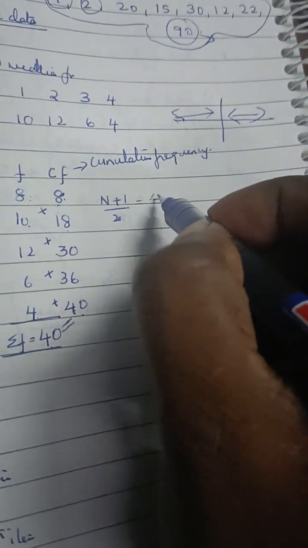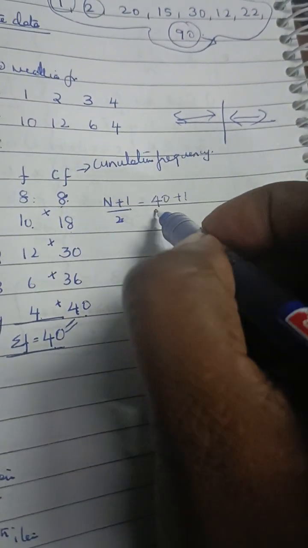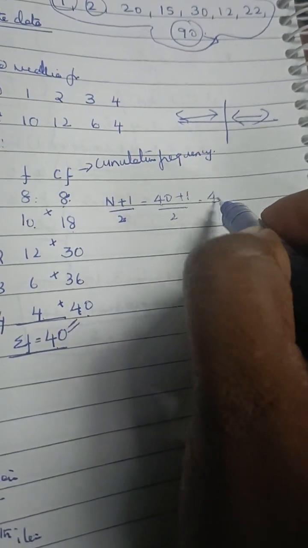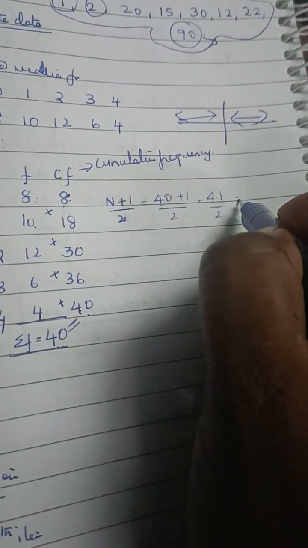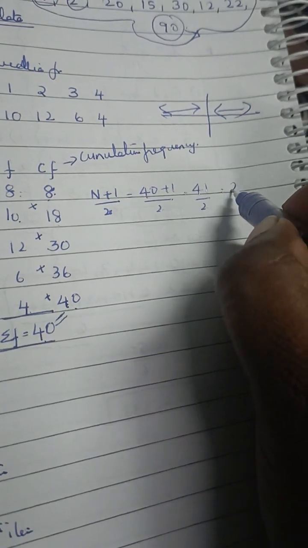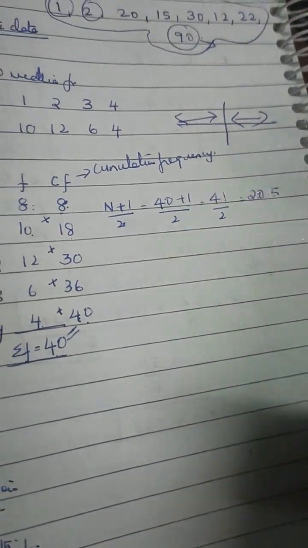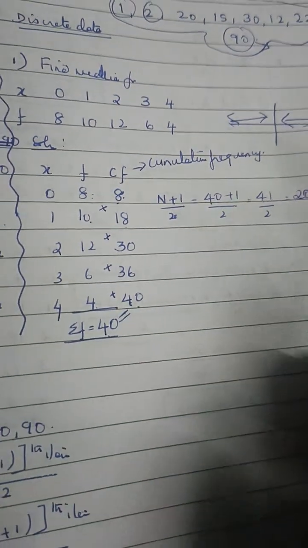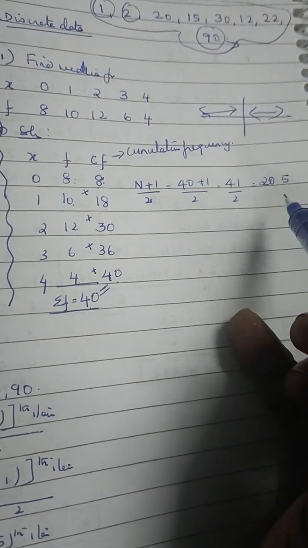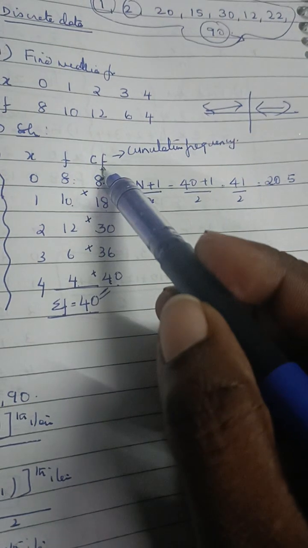So here you have 40 plus 1 by 2, which is 41 by 2, which is nothing but 20.5. Now listen very carefully. You have 20.5. Now look at the CF.